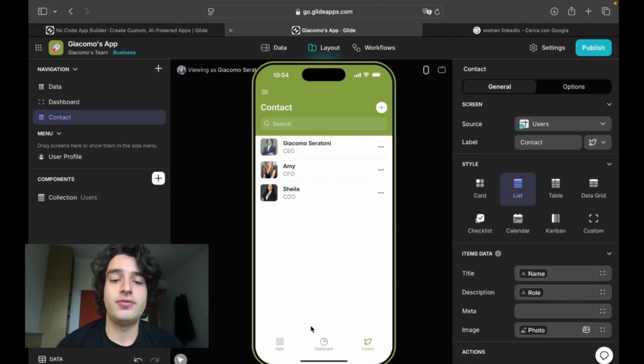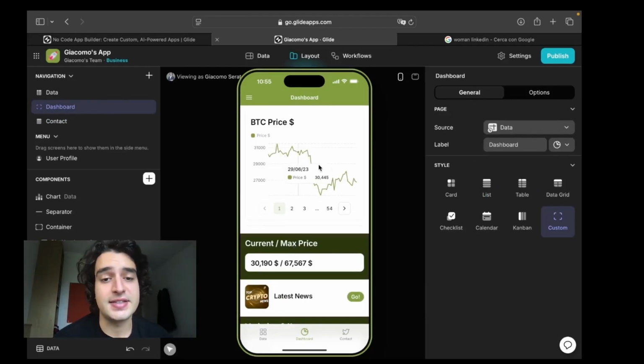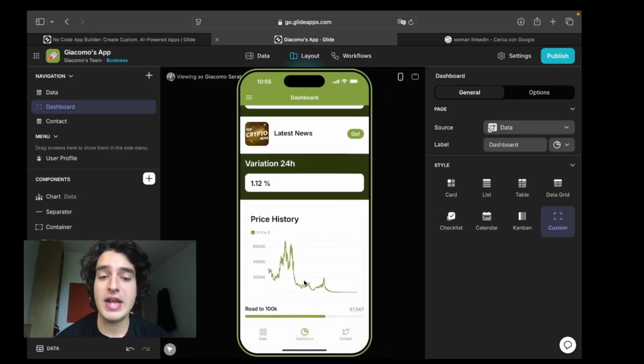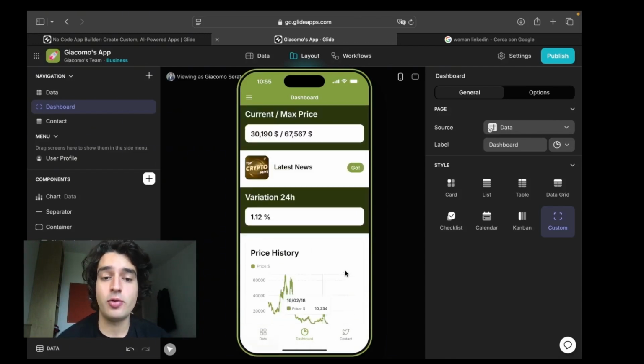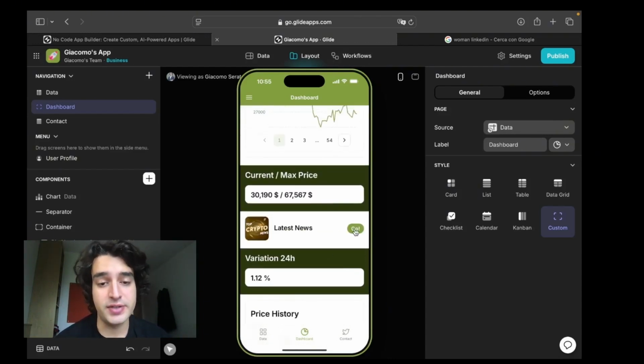So this is the full thing, the full application we just built, where you can see the last 60 days Bitcoin price, the current price, the maximum price, the latest news on the crypto world, the variation in the last 24 hours, a full price history of the whole Bitcoin, and it's very intuitive, it's very useful.